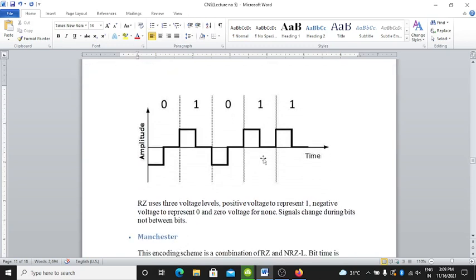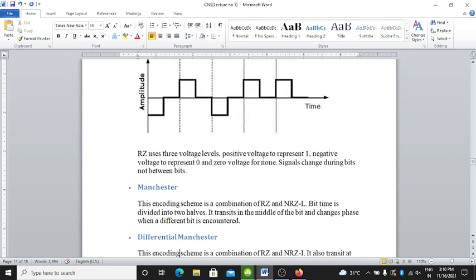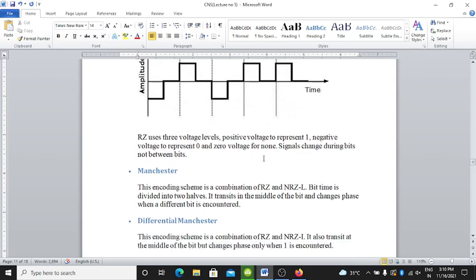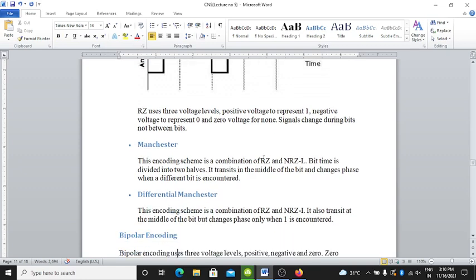RZ uses three voltage levels: positive voltage to represent 1, negative voltage to represent 0, and 0 voltage for none. Signal changes during the bit, not between bits. Here is the Manchester. This encoding scheme is a combination of RZ and NRZI. Each bit time is divided into two halves. It transitions in the middle of the bit and changes phase when a different bit is encountered.